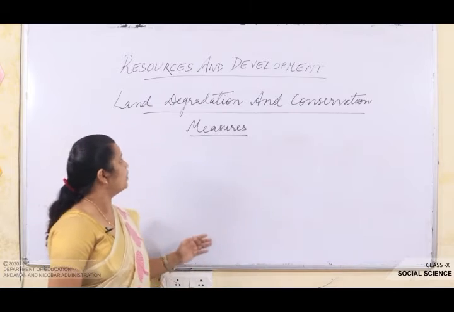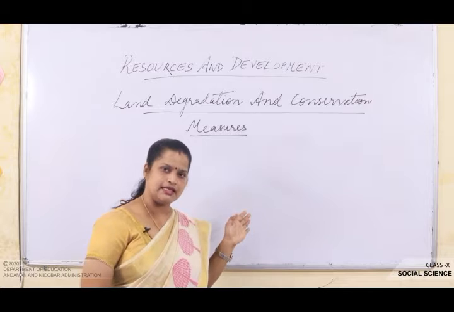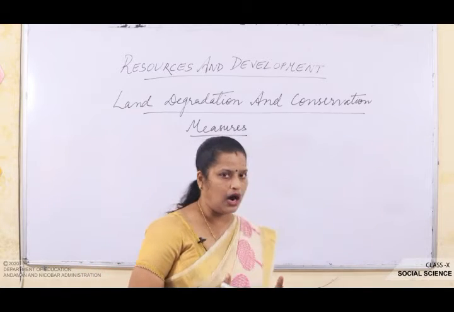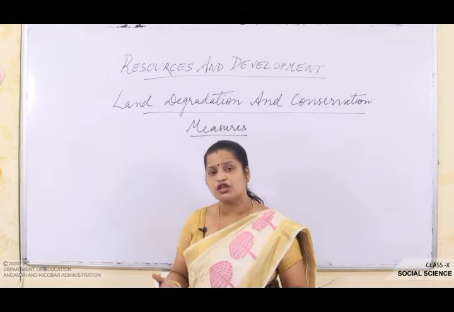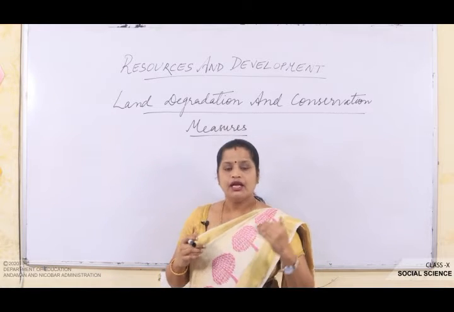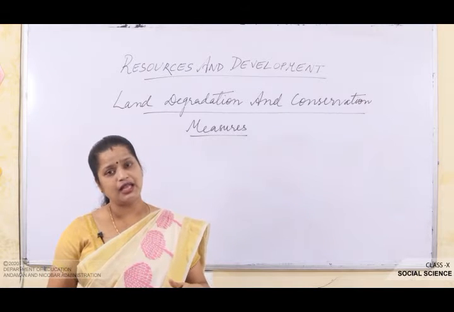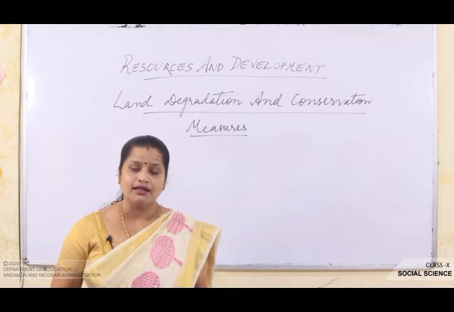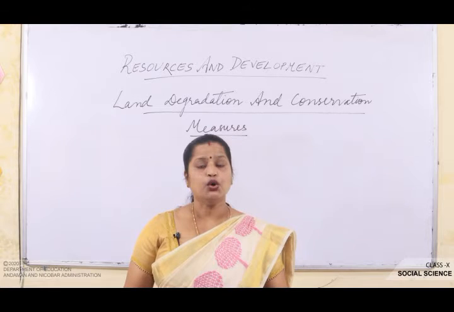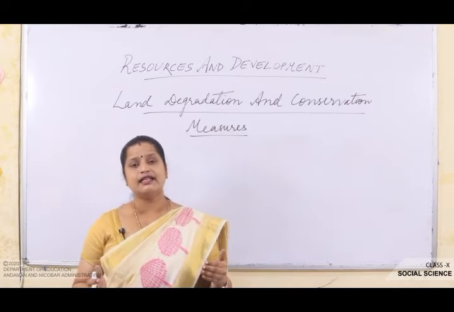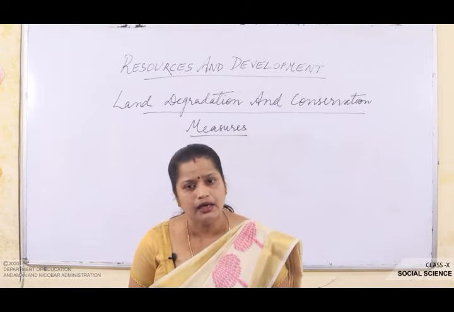So my dear students, the next topic is land degradation and conservation measures. Okay. So here we will see how the land has been degraded and what the measures are to conserve the land. We have shared this land with the past generation, and we will have to share the same land with the future generation as well, isn't it? So 95% of our basic need for food, shelter and clothing is completely dependent upon the land.